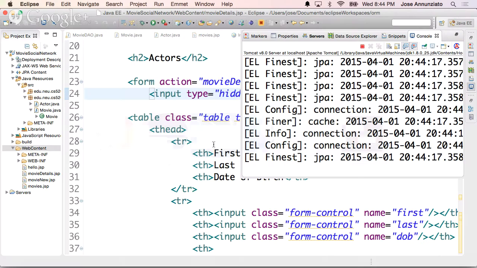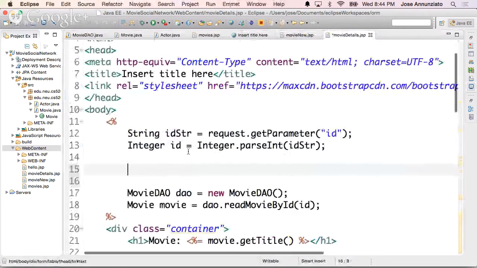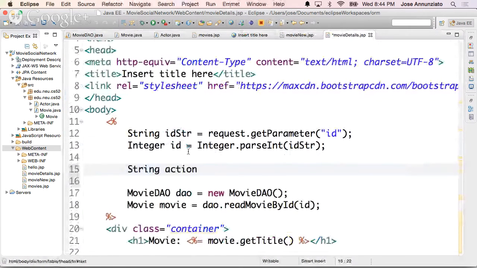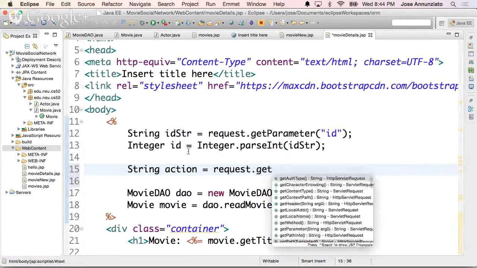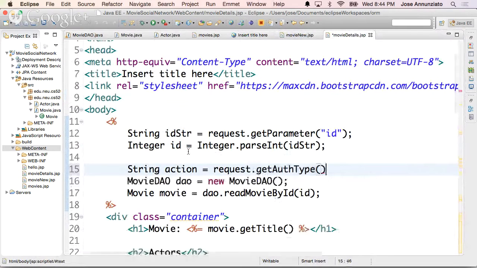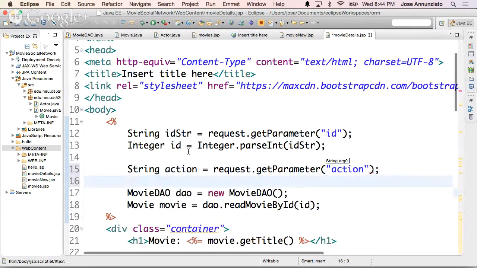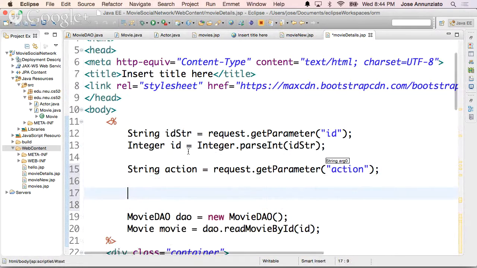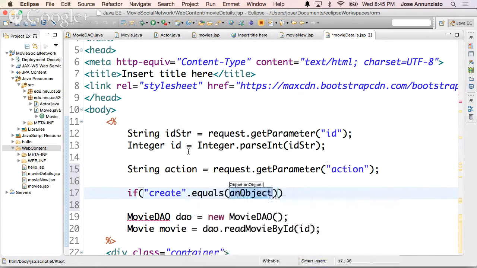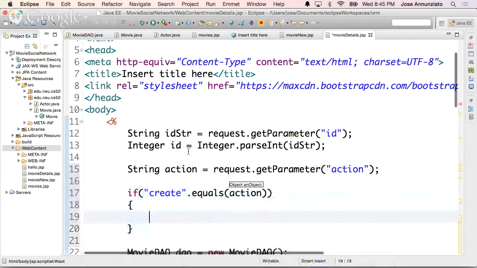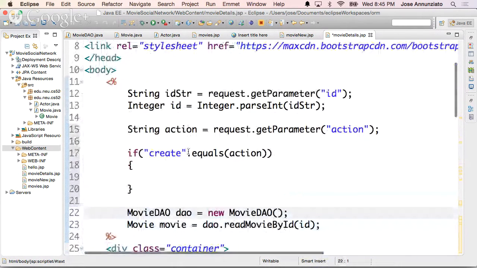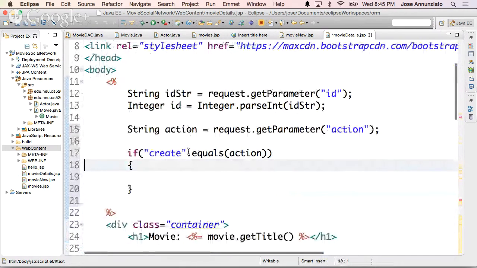Anyway, so what do we want to do? We want to retrieve that action, string action, request.getParameter action. So if what is it? Create. Is it create? I forget. Equals action. Then we want to do what? Oh, we need the DAO. So let's put the DAO above here.